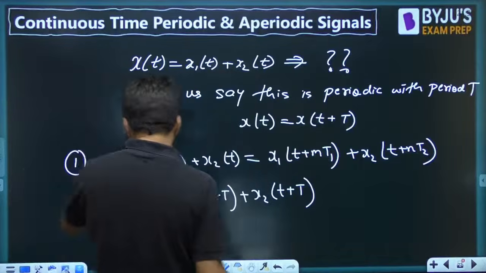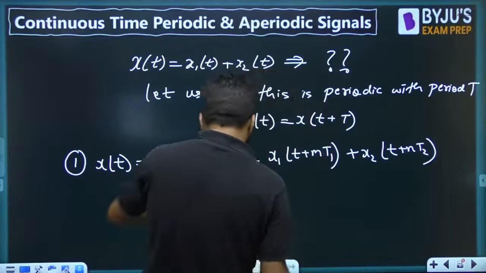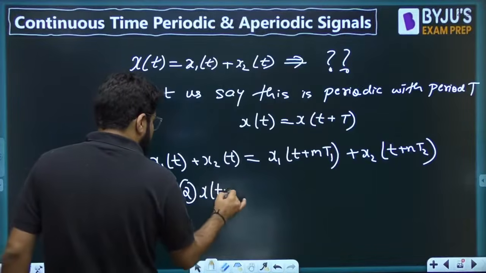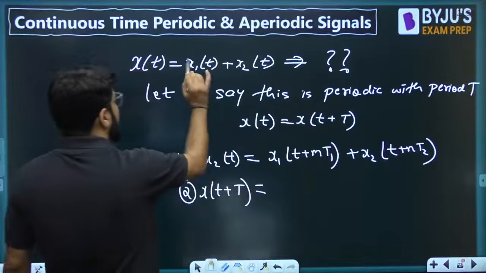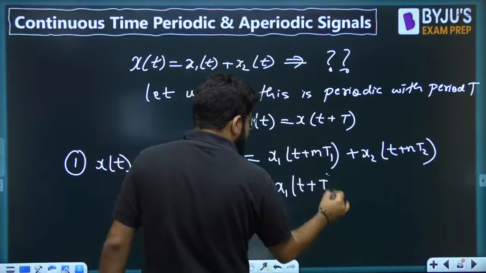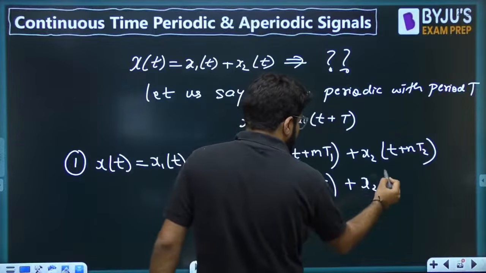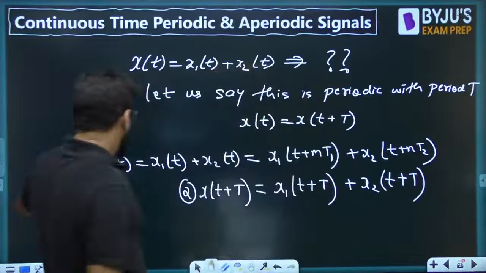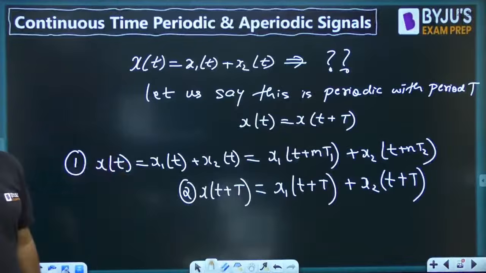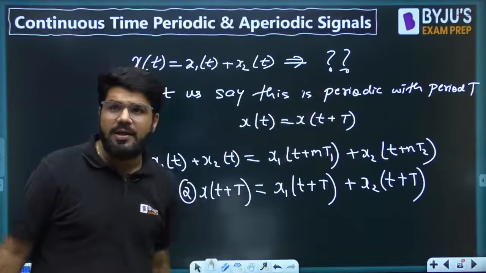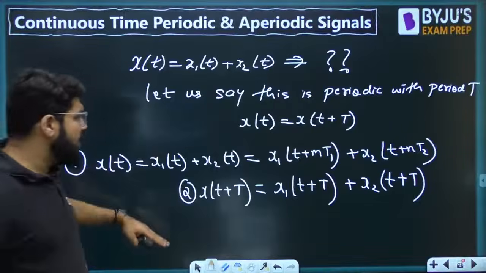Let me write the second equation like this. x(t plus T) is equal to x1(t plus capital T) plus x2(t plus capital T). But I know these two should be equal. x(t) should equal x(t plus T) if it is periodic. So these two should be equal.